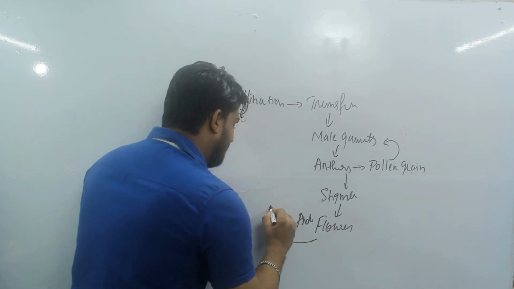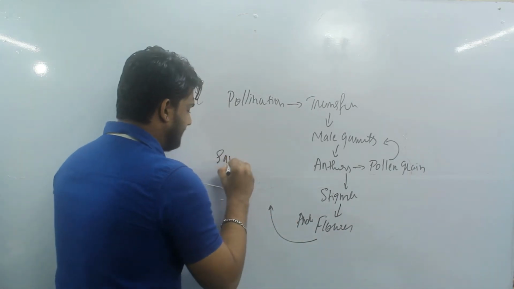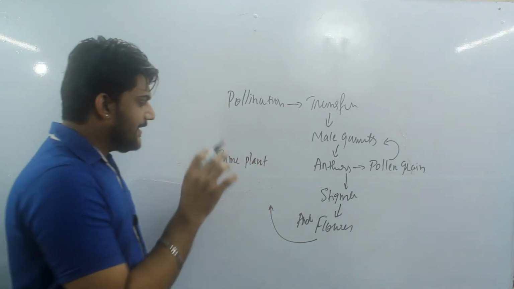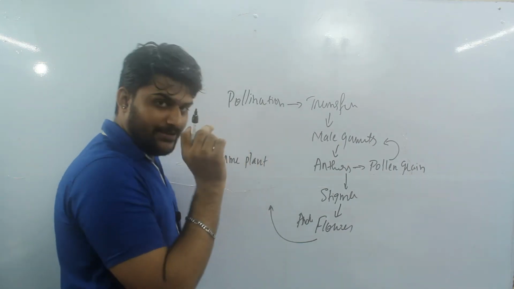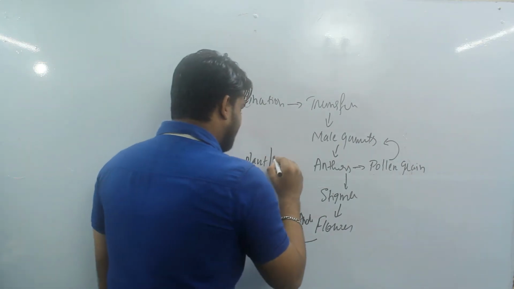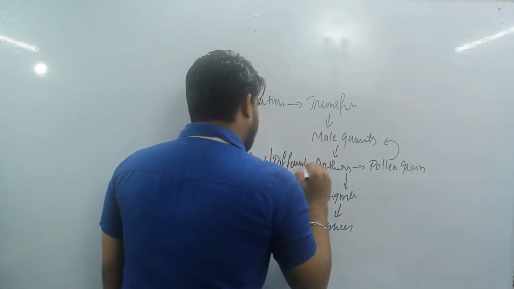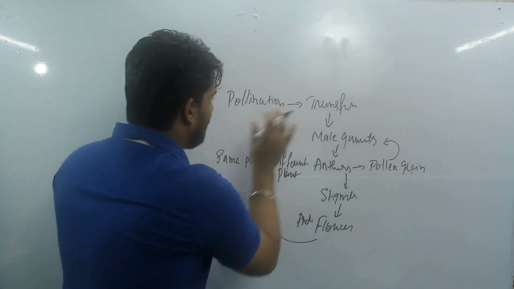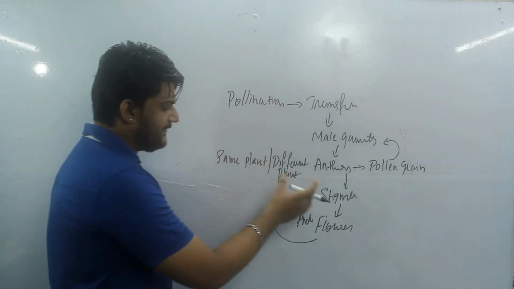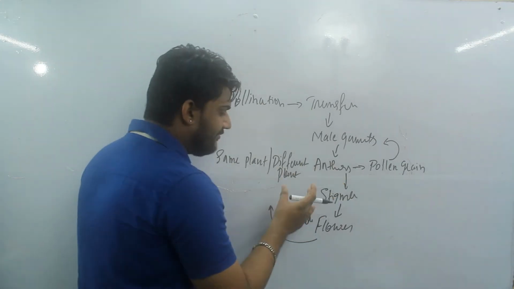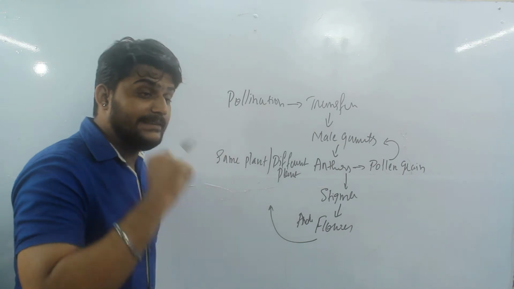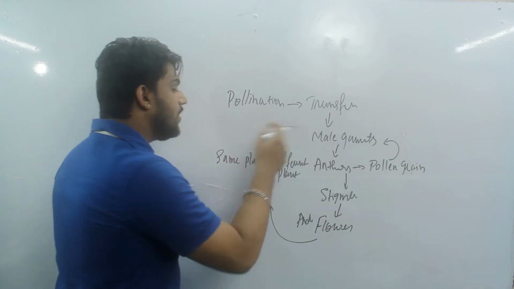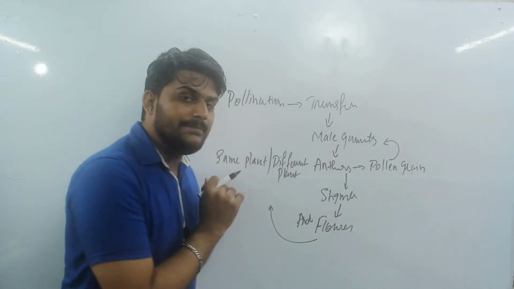It is very important here: of the same plant, or of a different plant. And there is also a twist here. You can see over here, pollination is the transfer of anthers from one flower to the stigma of another flower of the same plant or a different plant. That is very important here.